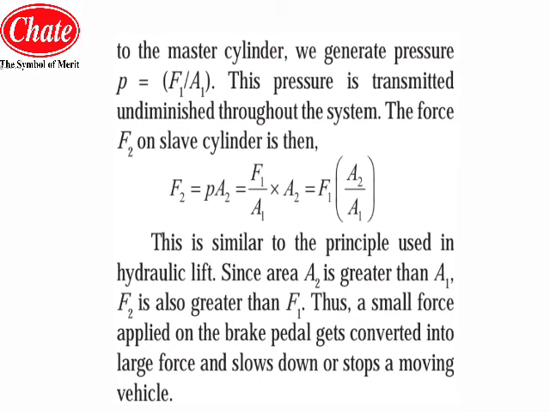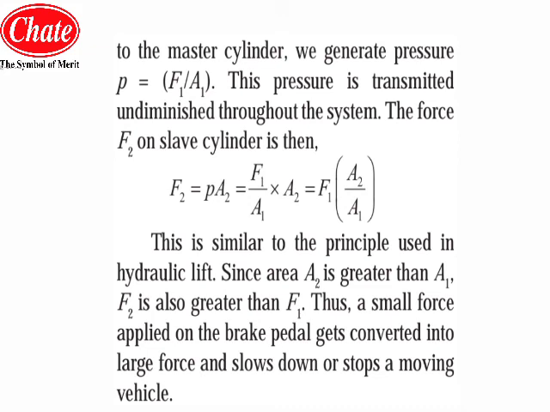This is similar to the principle used in the hydraulic lift, since the area A2 is greater than A1. As you can see in the diagram, the area of the slave cylinder A2 is greater than the area A1. Area A1 is at the master cylinder, at which the brake pedal applies the force, connected with the help of some mechanical linkage.